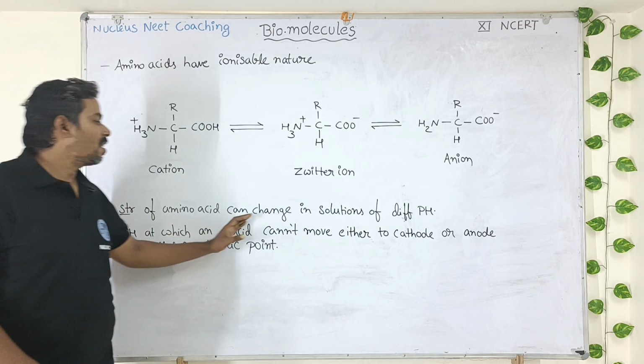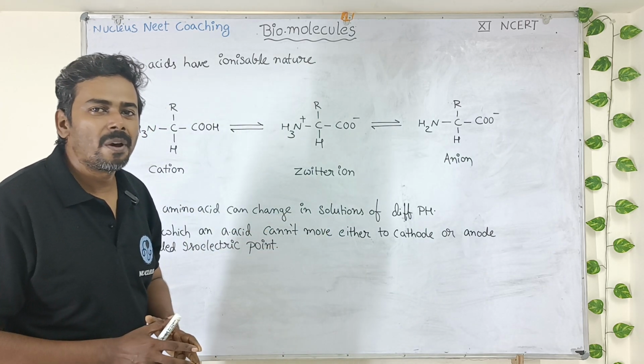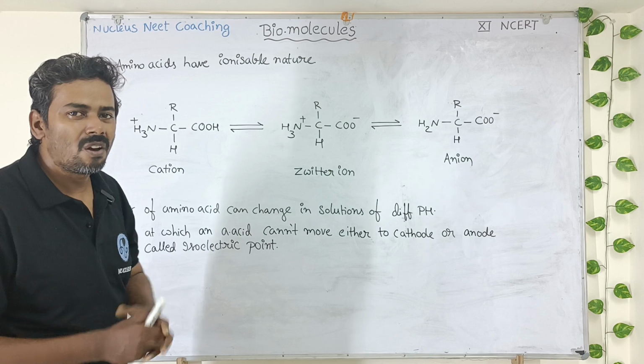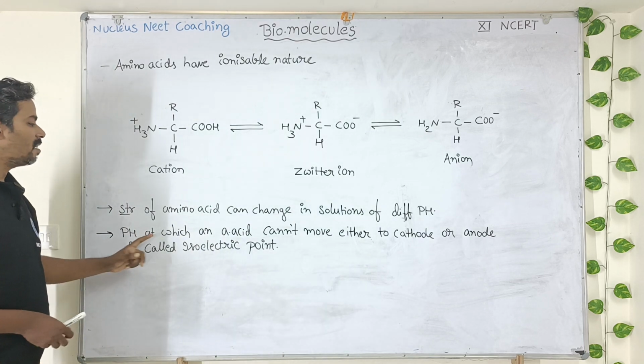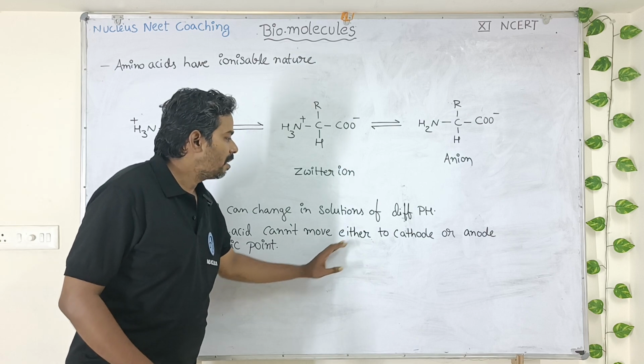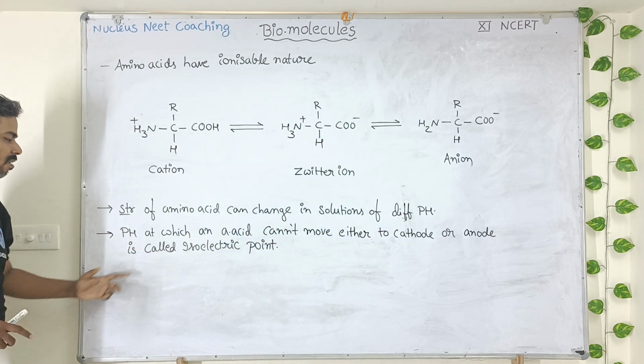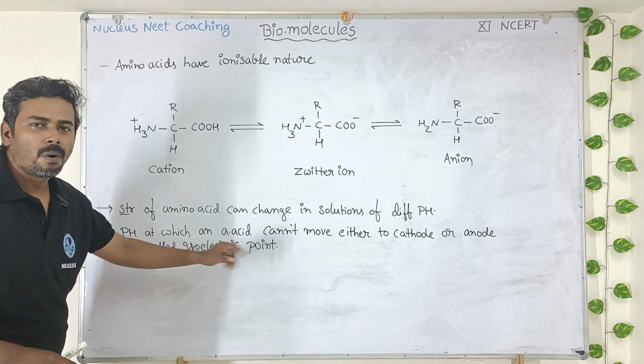Structure of amino acids can change in solutions of different pH. The structure of amino acids depend upon the pH of solution, and the pH at which an amino acid cannot move either to cathode or anode, that particular pH is called isoelectric point.